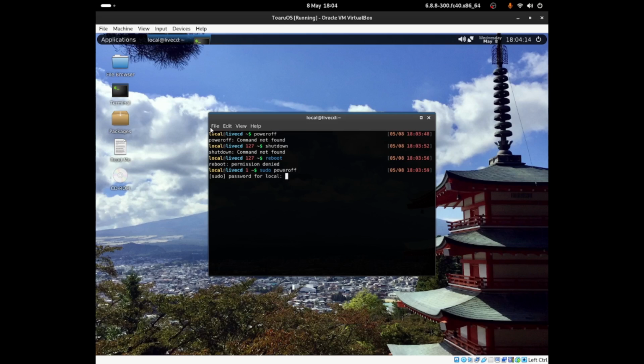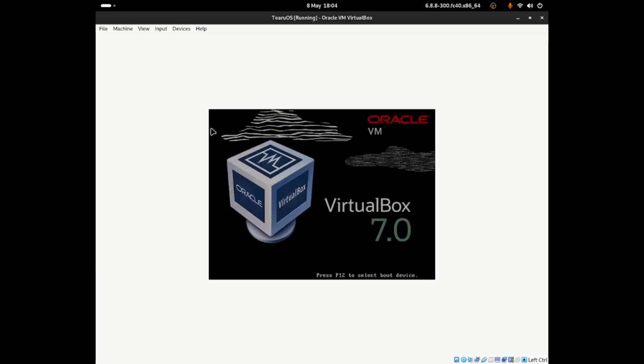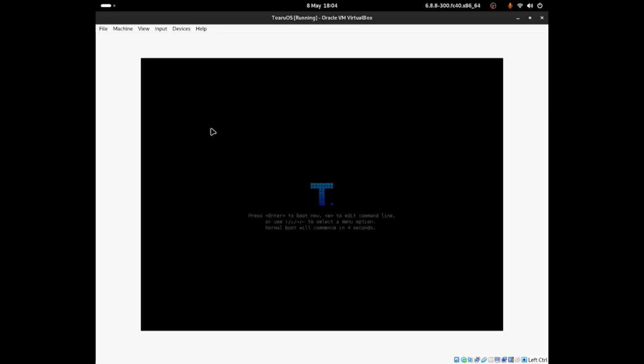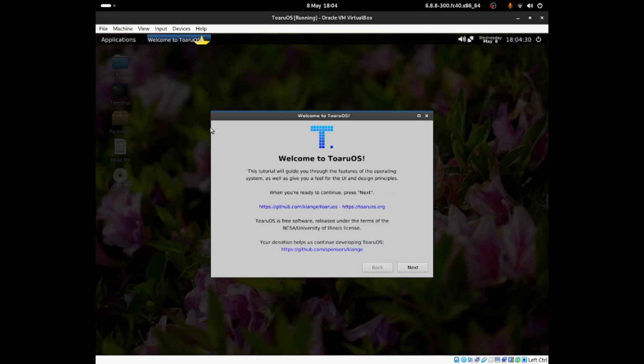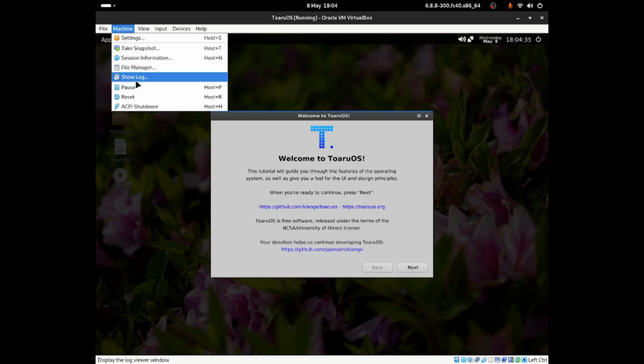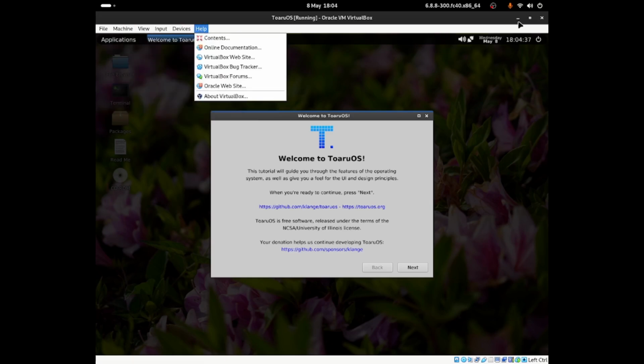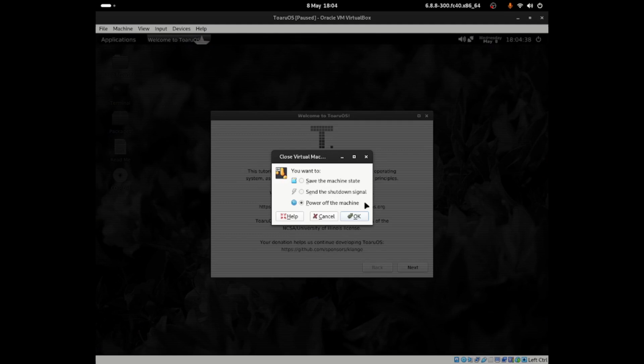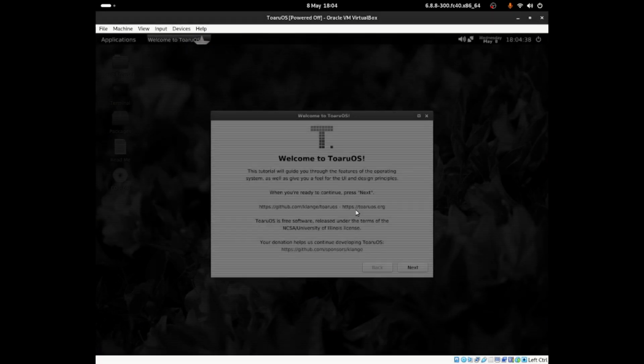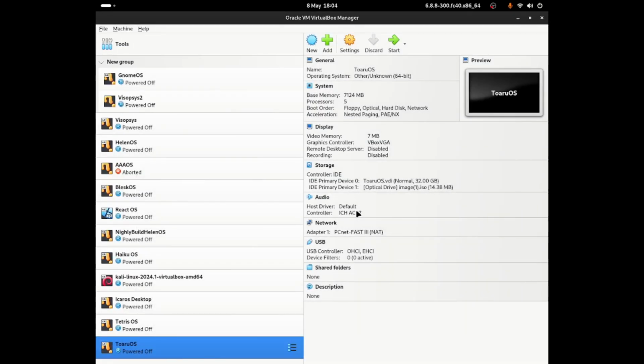I have to write down local as the password. Power off does not work, but we can do a reboot. You just have to add in sudo to it, and hopefully that does reboot the computer. But I don't know why they couldn't program it for it to shut down. So yeah, I'm back. Okay, so I'm going to power off it manually. So if I just click onto the X button over there, then that should allow me to power off the machine. So my review, my rating is that it's going to be a 5 out of 10.